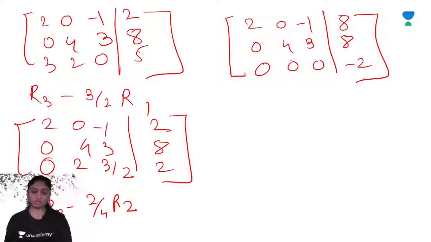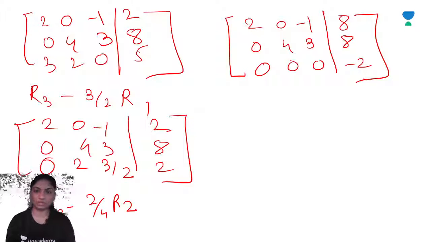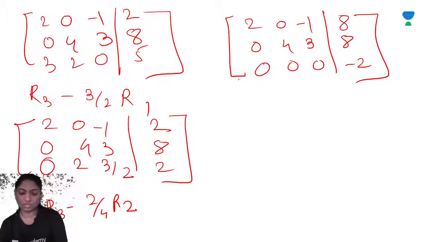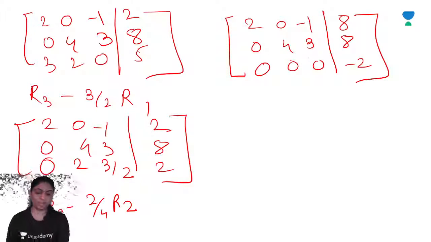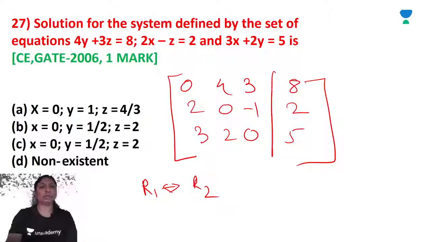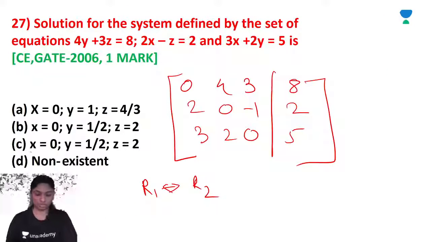For the last row, we see that 0 is equal to minus 2, which is inconsistent. So the rank of A is equal to 2 and the rank of the augmented matrix is equal to 3. So the system is inconsistent. The solution is non-existent.